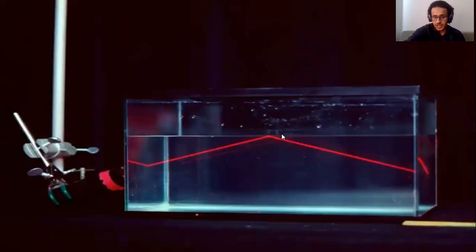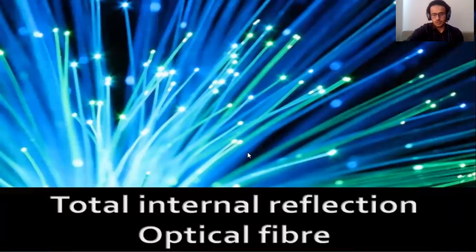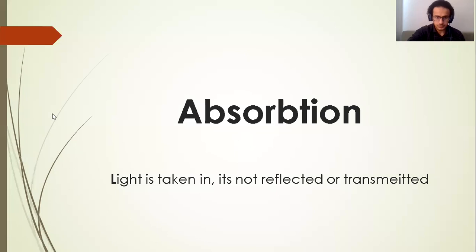Water is denser than air, the angle is greater than the critical angle, so the light will return to the denser medium, total internal reflection. Another example of total internal reflection is fiber optics. The light inside the fibers is reflected many times until it gets to the desired point. This light can carry a huge amount of information.